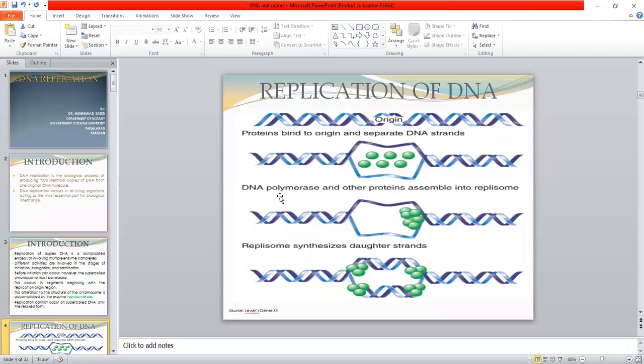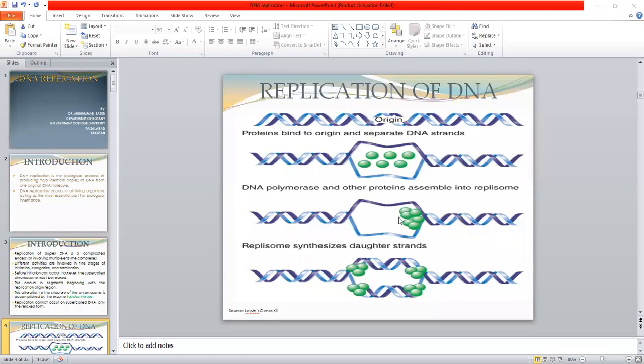Then the DNA polymerase and other proteins assemble into the replisome. So different protein complexes assemble into a structure known as the replisome.